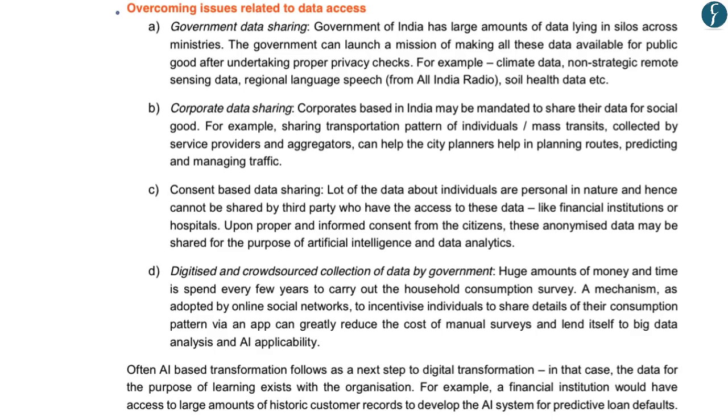Now this report further highlights how issues can be overcome with regard to data access in India that can be used for artificial intelligence. The first recommendation is that the government of India should allow data sharing, wherein the government can launch a mission of making all of the data that it collects available for public good, such as data on climate, remote sensing data that is not of strategic use, soil health data, among other forms of data that the government of India collects.